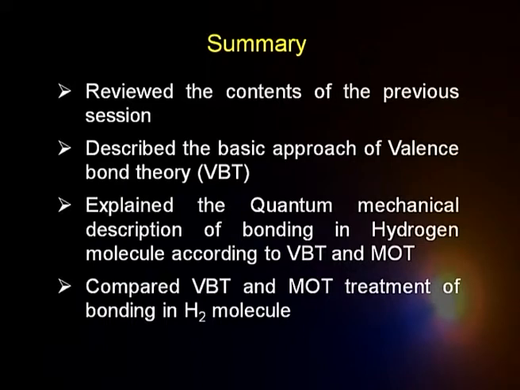It only considered the covalent structures and did not have any component of ionic structures. On the other hand, the molecular orbital theory was all comprehensive. It gave equal weightage to covalent as well as ionic structures, and we found that these two theories can be modified slightly here and there, so that they merge into one another and give a reasonably good description, in accordance with the experimental observations of the molecule.